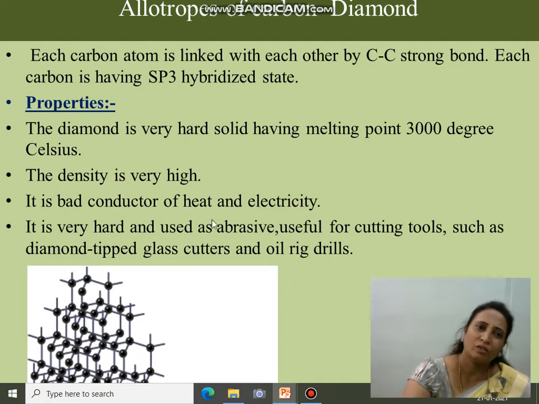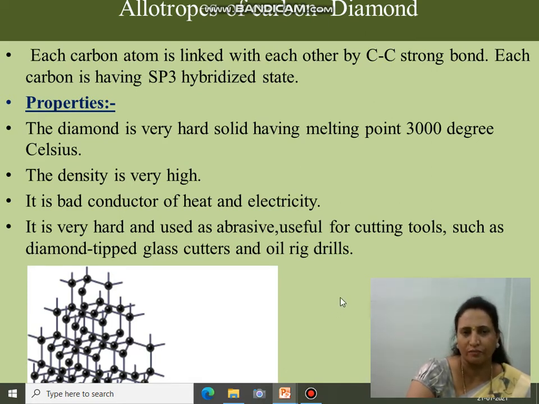It is a bad conductor of heat and electricity, and hence it is used as an abrasive and as a cutting tool. In this structure, the central carbon atom is attached to four other carbon atoms placed at the corners of a tetrahedron.